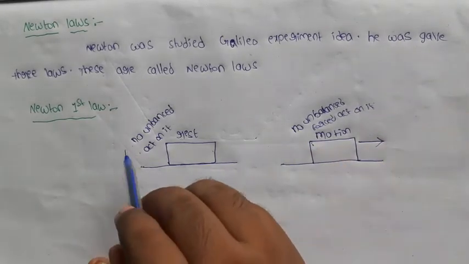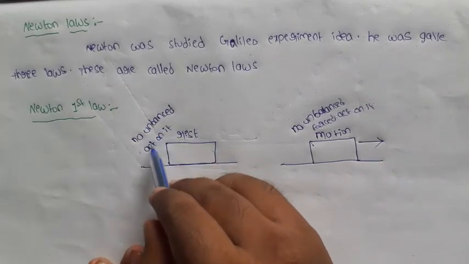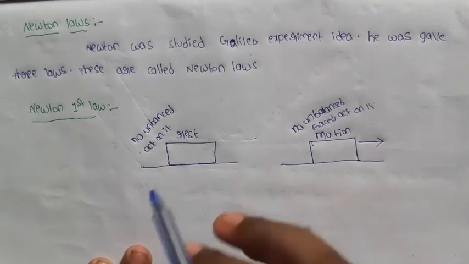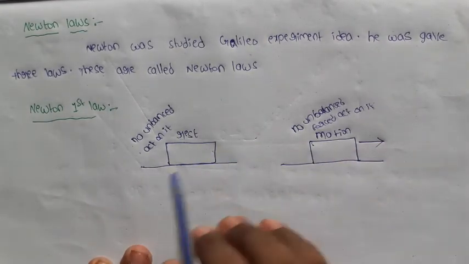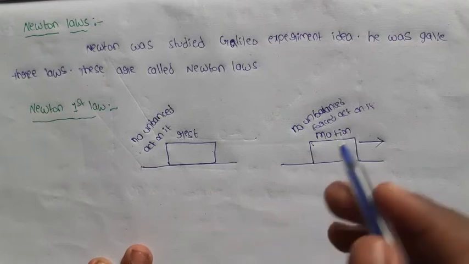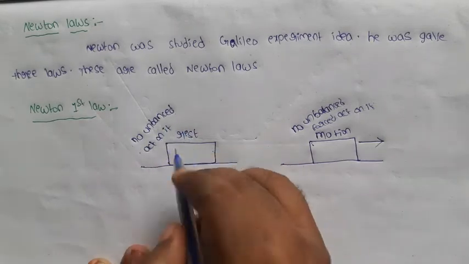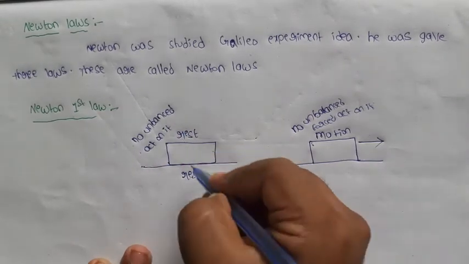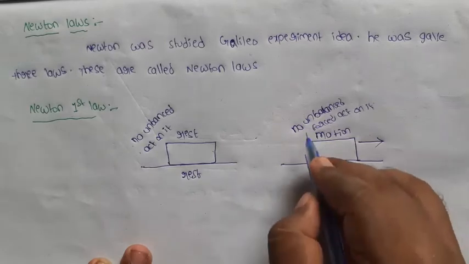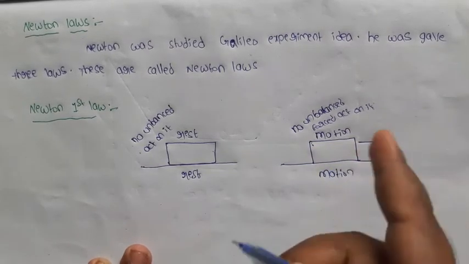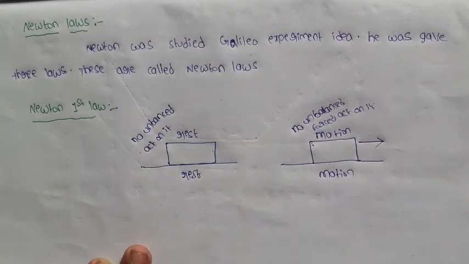If no unbalanced force acts on the body, the state of the body is not going to change. So a body at rest with no unbalanced force acting on it remains at rest, and a body in motion remains in motion until an unbalanced force acts on it.